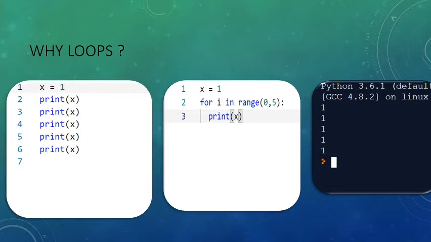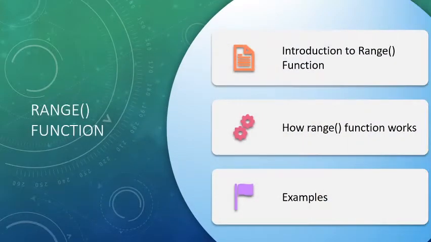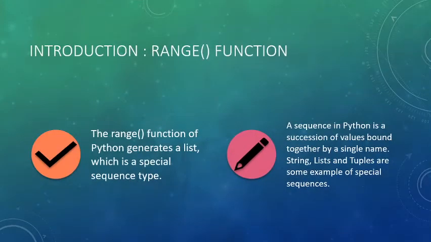But since there are loops, we can do the same by implementing one line of code that I have already used here: for i in range 0, 5. The range here is a function which will give the range of values from the lower limit to the upper limit minus 1.